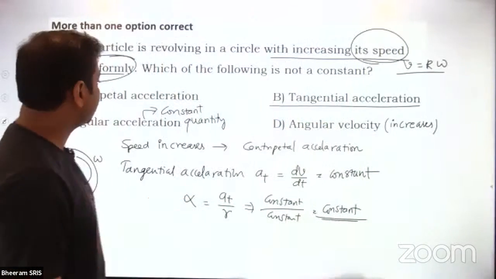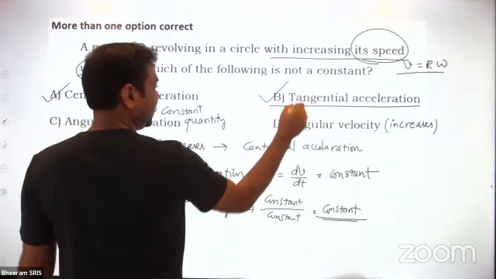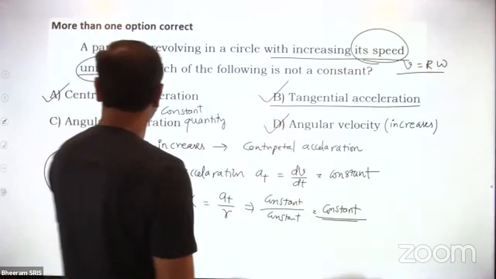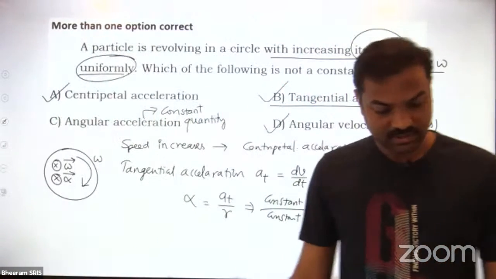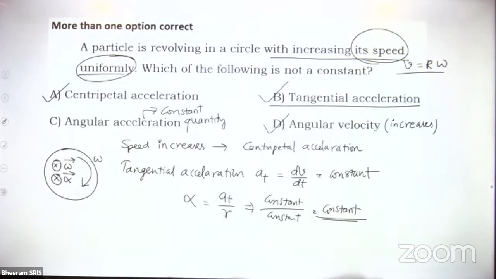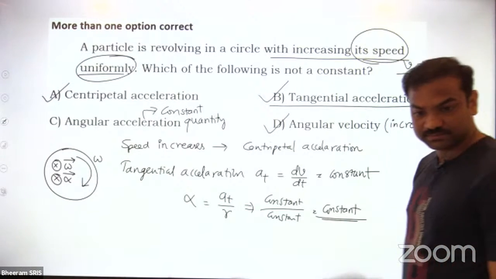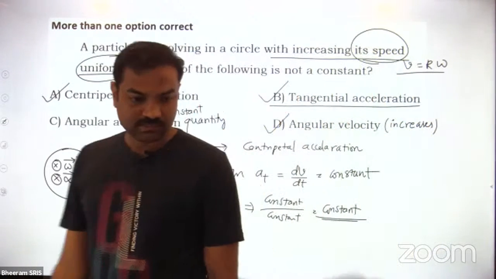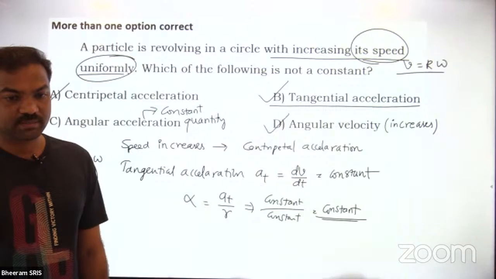So I don't know what answers I have given. I think the answer should be A, B and D. A, B, D should be the answer. I don't know what answers are given. I forgot. So I doubt about the tangential acceleration. Tangential acceleration, given answer ABD.